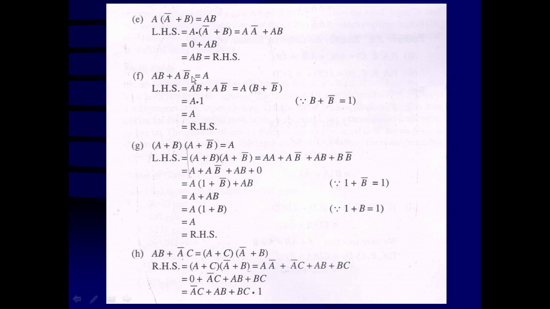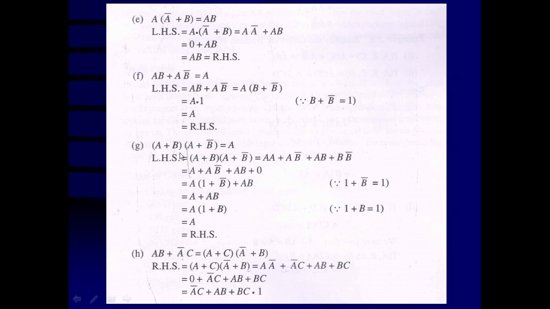F. AB plus AB bar is equal to A. Here A is going to be common. So AB plus AB bar is equal to A into B plus B bar, and B plus B bar is equal to 1. That means A dot 1 is equal to A, and the right hand side is going to be proved.